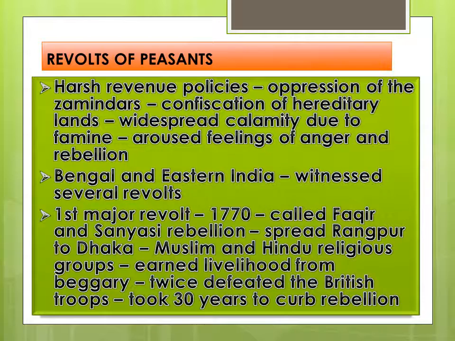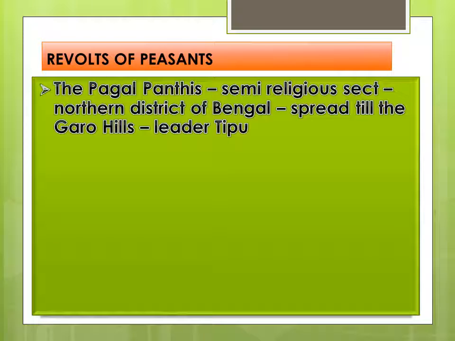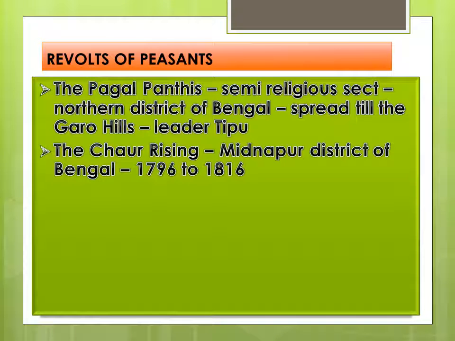Now we have the Pagalpanthis. It was a kind of semi-religious sect. They revolted in the northern district of Bengal, which spread till the Garo hills. Their leader was Tipu. And they also supported the cause of the peasant group. Then we have the Chaur rising, which took place in Midnapur district in Bengal, and it was from 1796 to 1816.